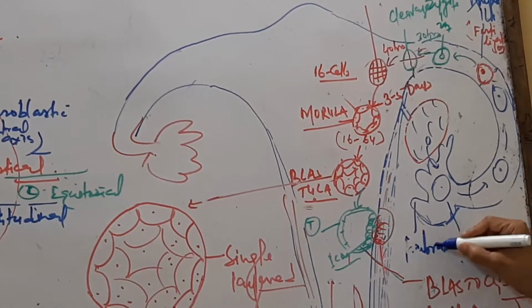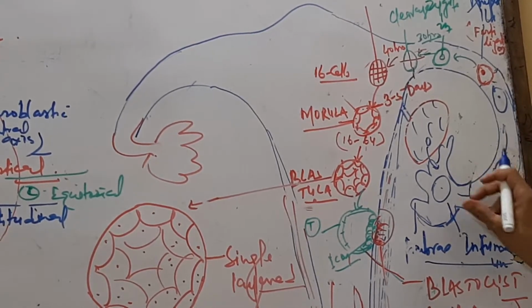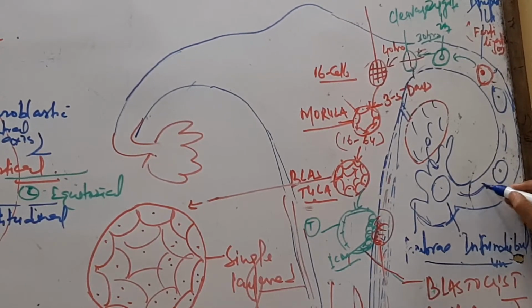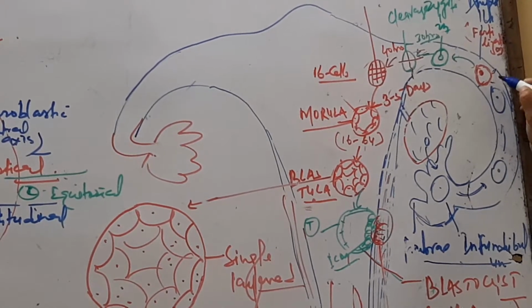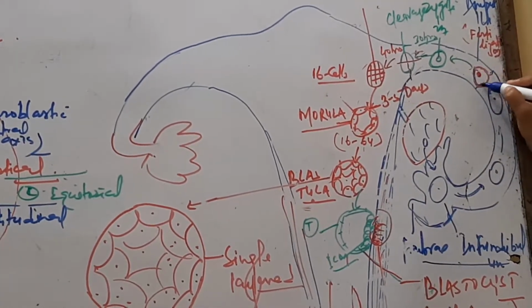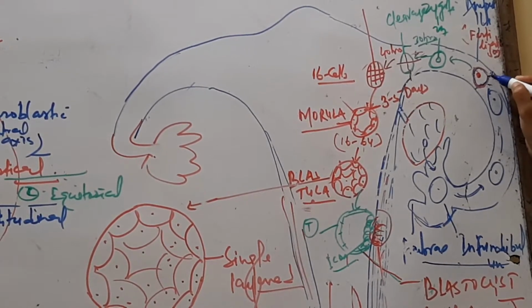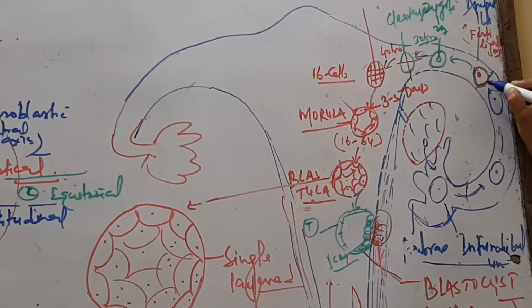The anterior part of the fallopian tube is called the infundibulum, which has finger-like projections and receives the ovum. The ovum then passes through the fallopian tube and reaches the ampulla and isthmus junction, where the male gametes come and fertilization takes place.